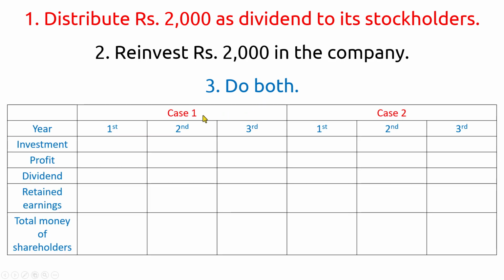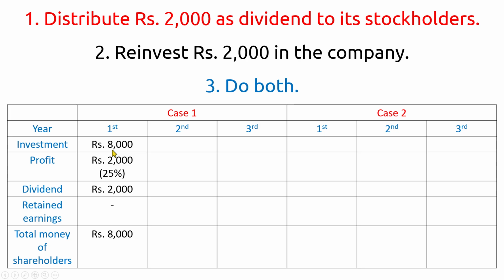Here are the two main cases, case 1 and case 2. Case 1 is to distribute 2,000 rupees as dividend. Case 2 is to reinvest 2,000 rupees in the company. Okay. In the first year, for case 1, the investment is 8,000 rupees.